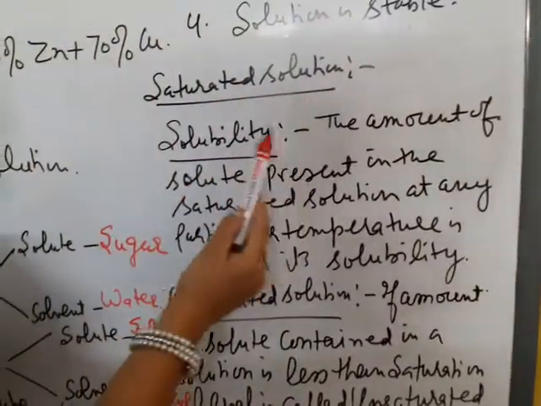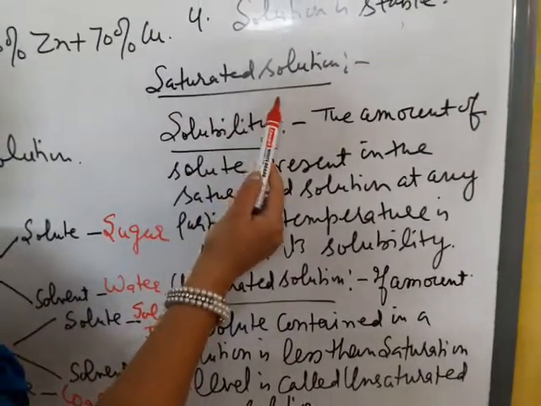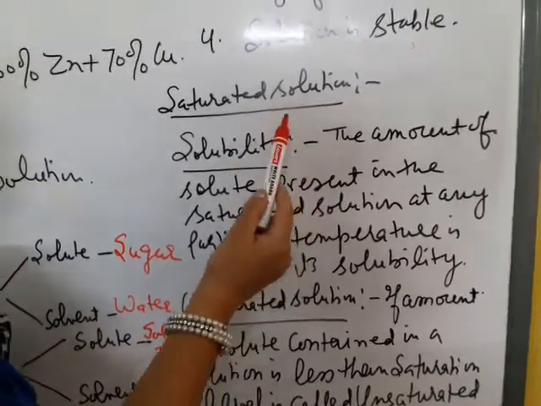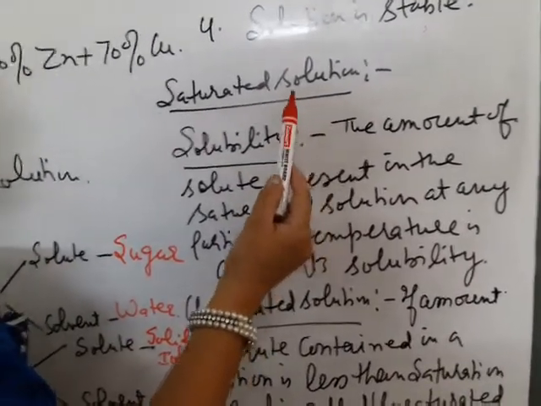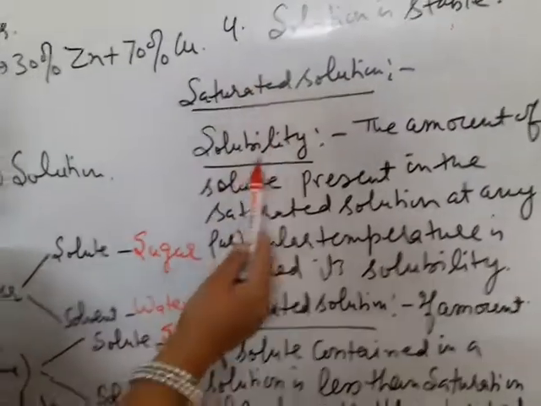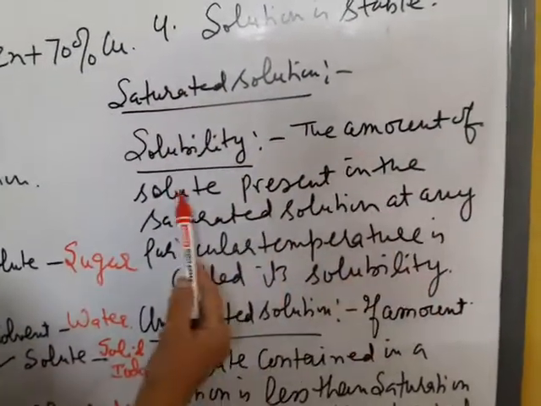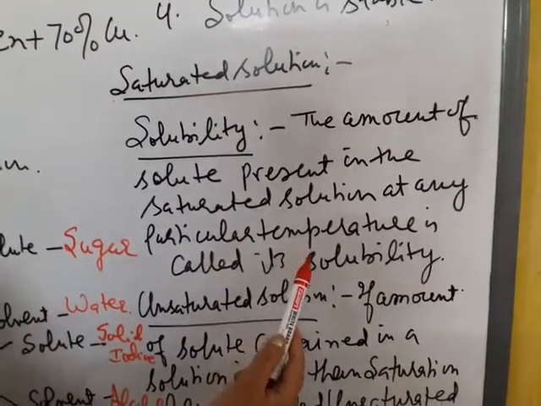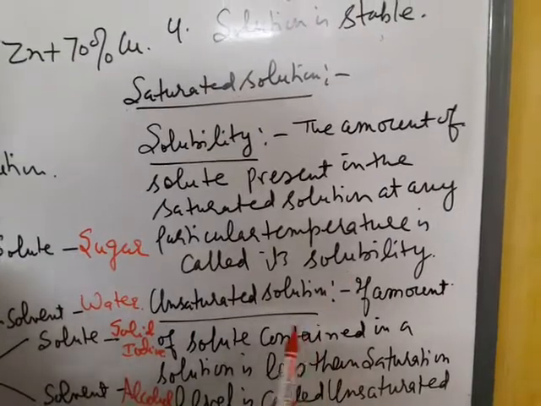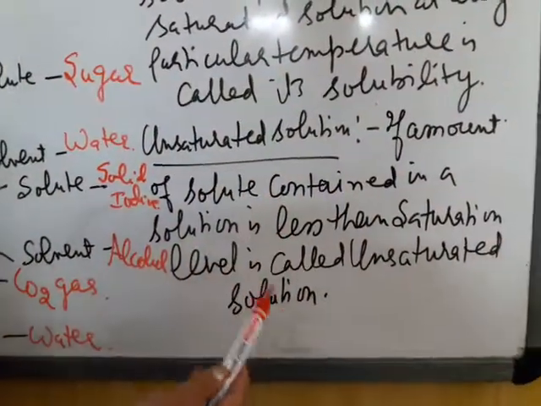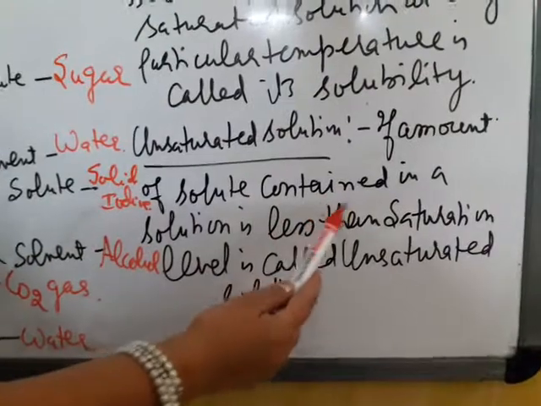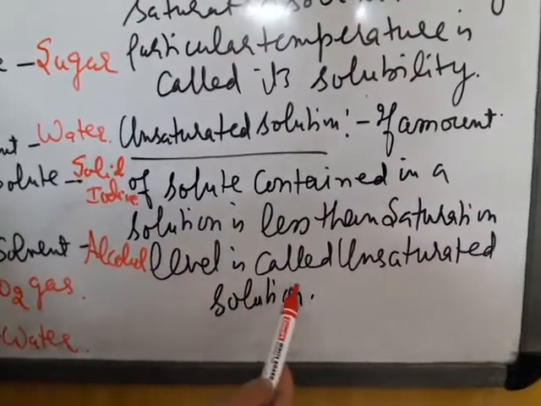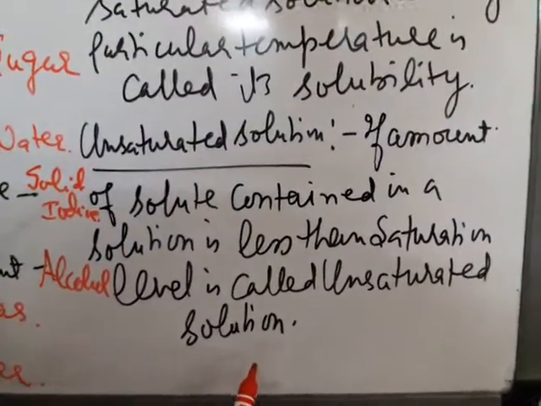Then we have saturated solutions. Saturated solutions are those in which solute is dissolved at a fixed temperature as much as a solution can dissolve it. Solubility is the amount of solute present in the saturated solution at any particular temperature. Unsaturated solution: if amount of solute contained in a solution is less than saturation level, then it is called unsaturated solution.